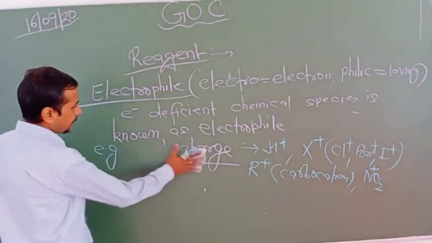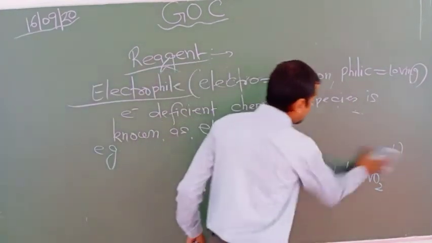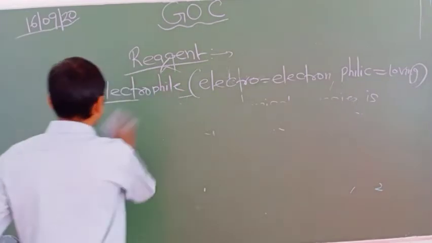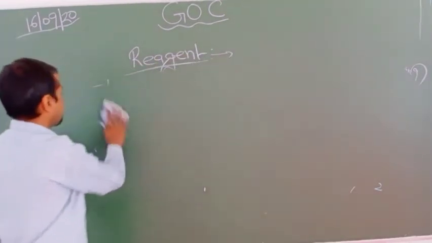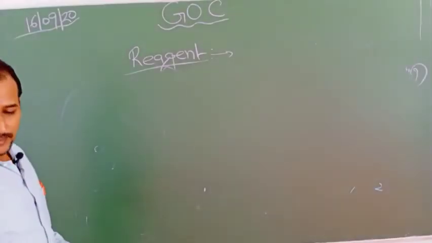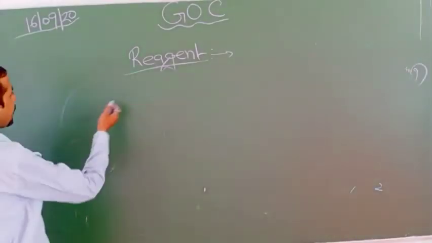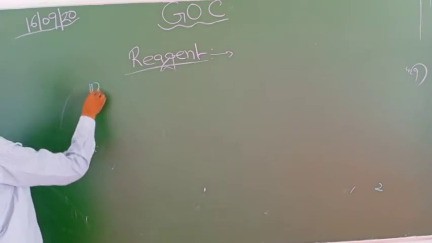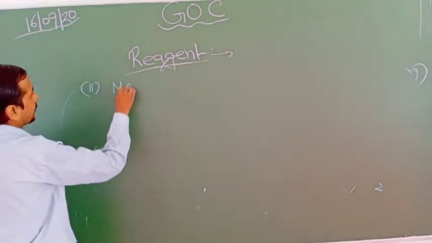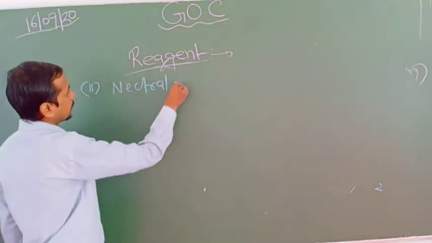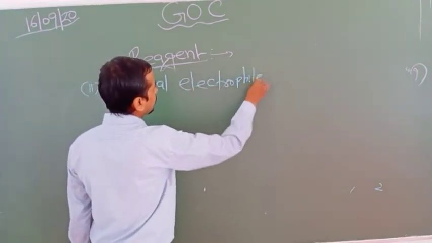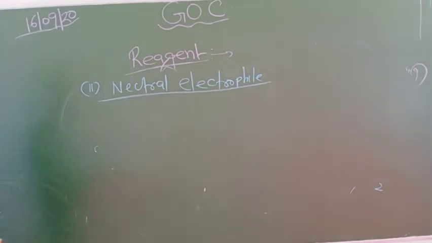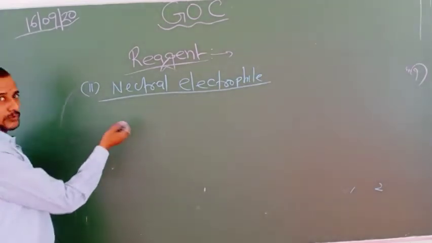Now students, let us focus on the neutral electrophile. The neutral electrophiles may be electron deficient, or may have vacant d orbitals. So the second example, neutral electrophile. Now look here at the neutral electrophile.